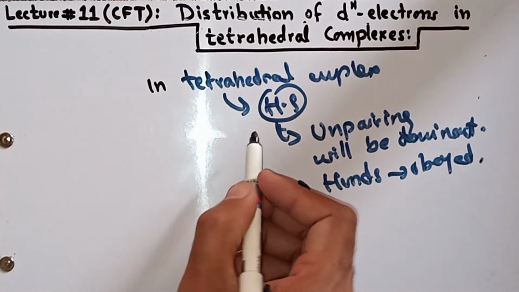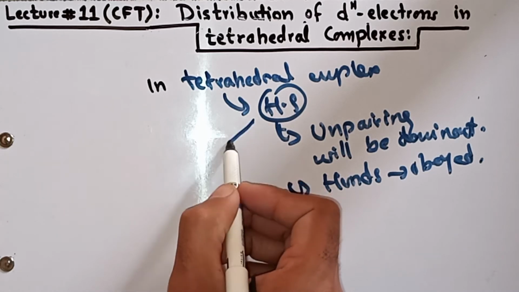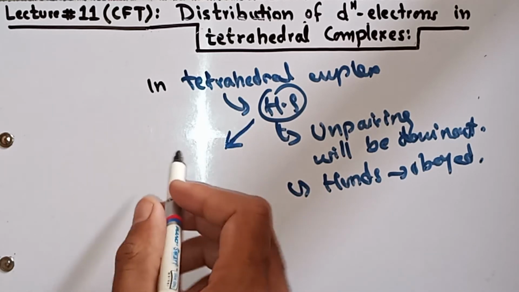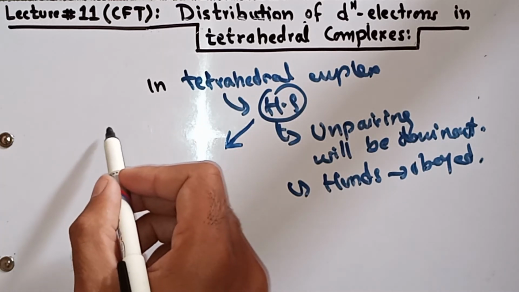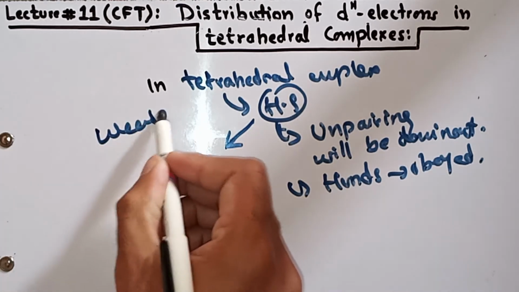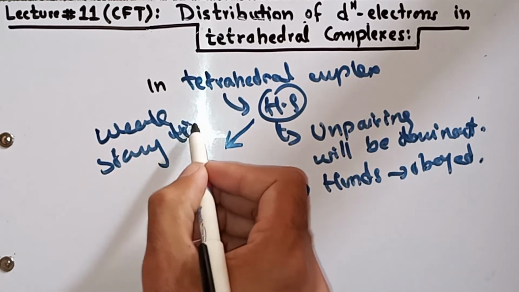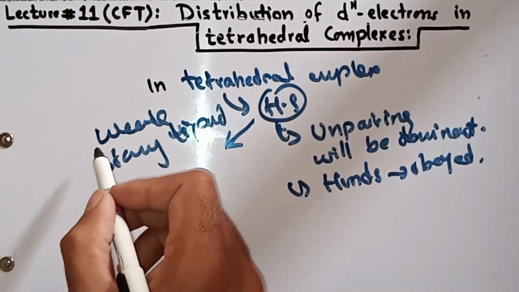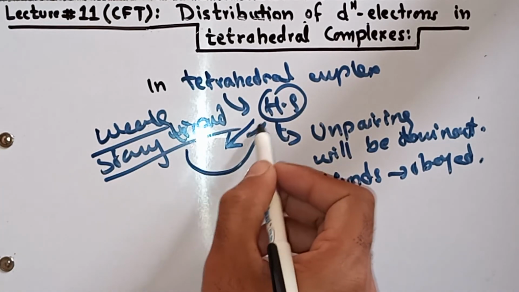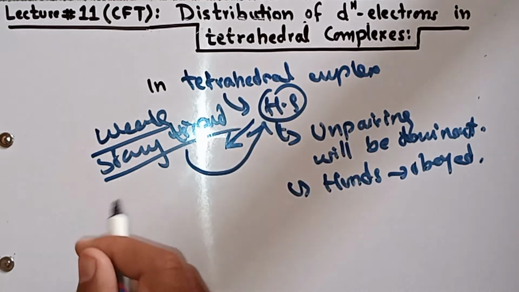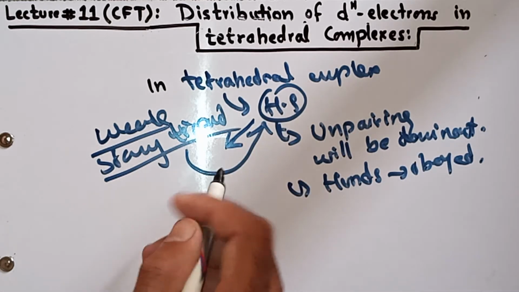And what is the reason behind it? Why will only high spin complexes occur? Whether you use a weak ligand or a strong ligand, in both cases your product will be a high spin complex in tetrahedral geometry.